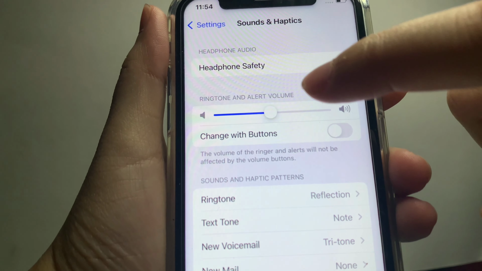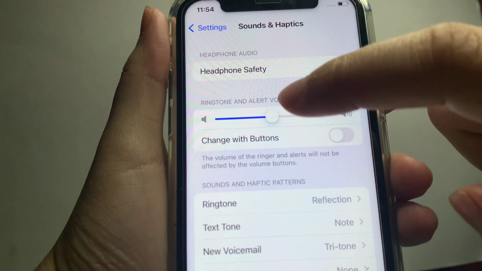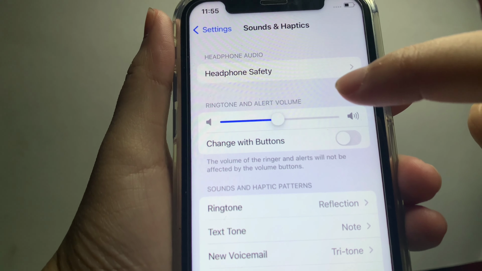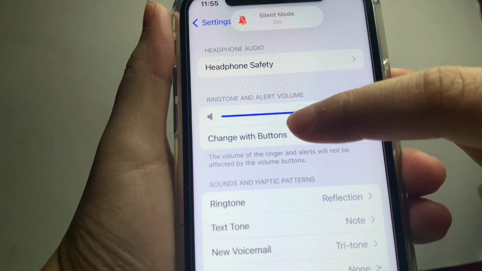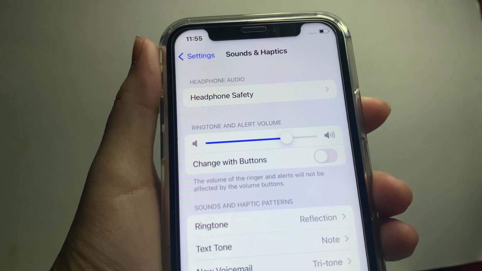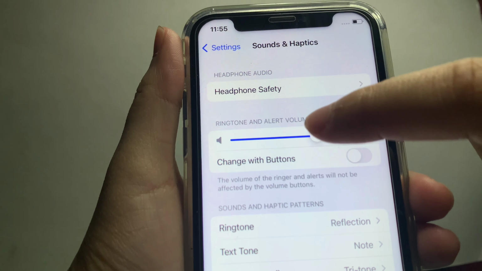As you notice, you will see a level for the loudness of the volume. If you want to increase the loudness of the volume, just drag to the right. And if you want to decrease the volume, just drag it to the left.